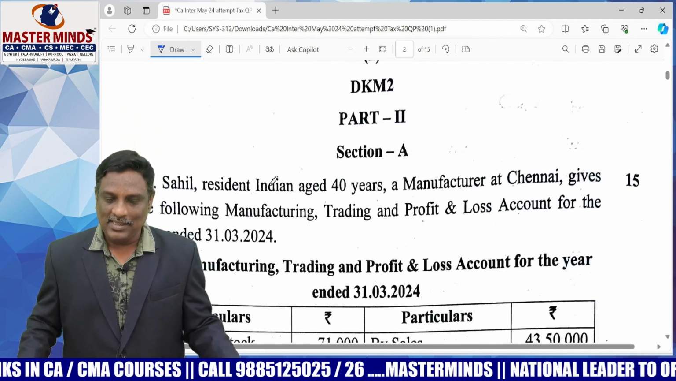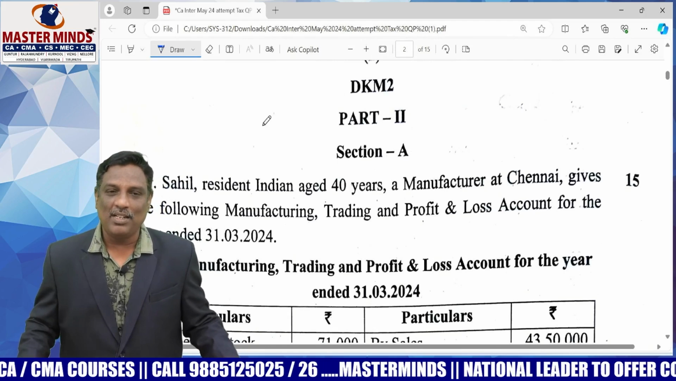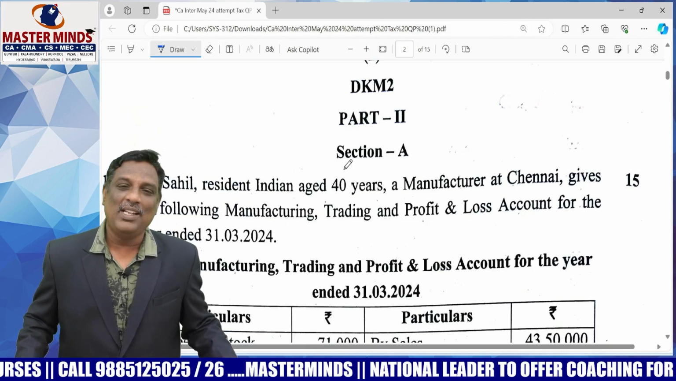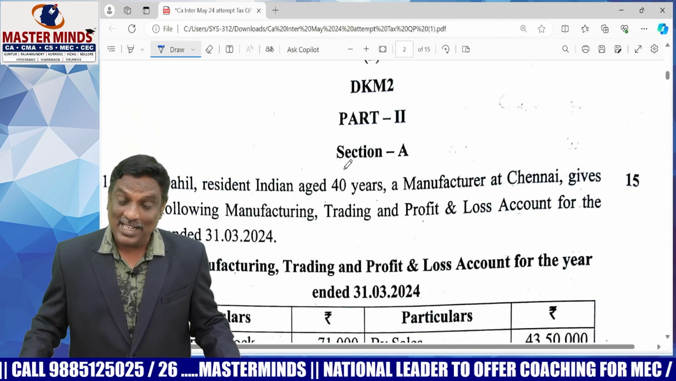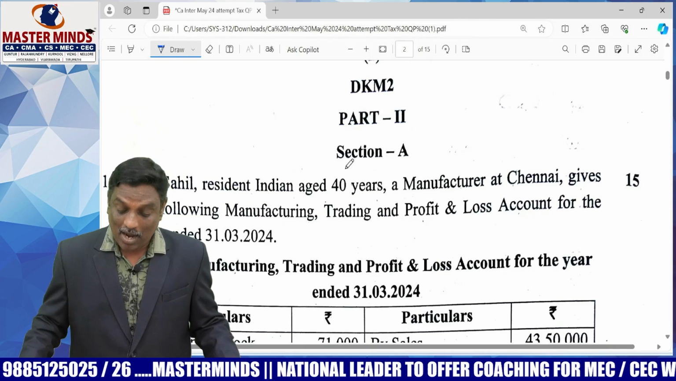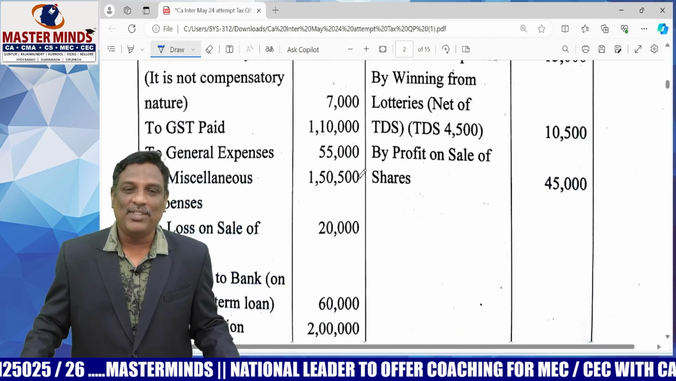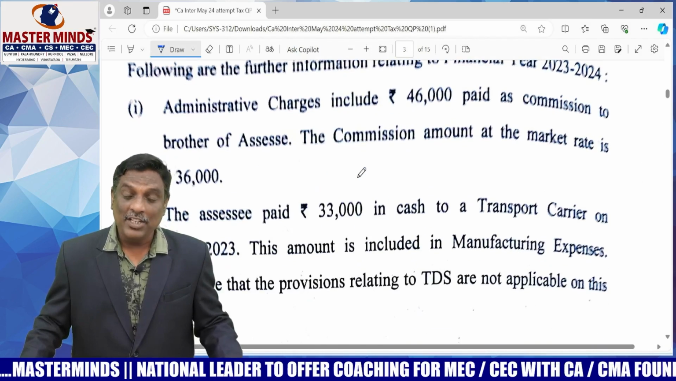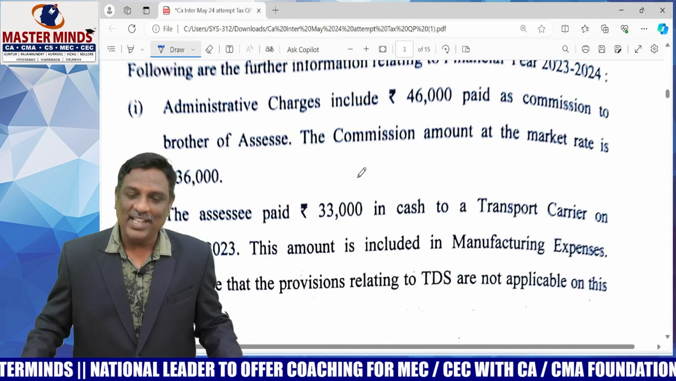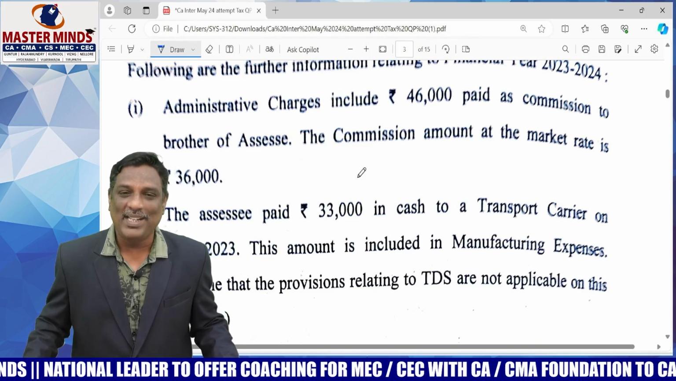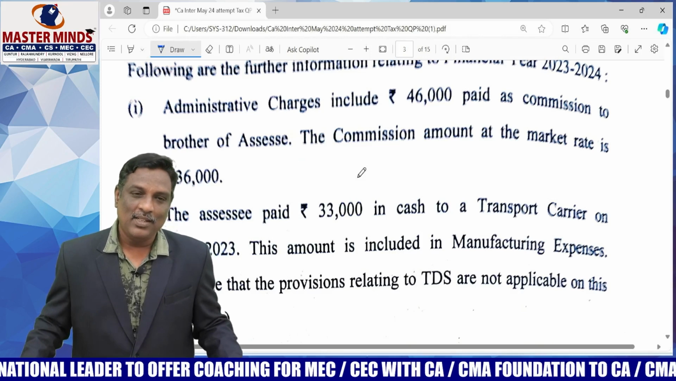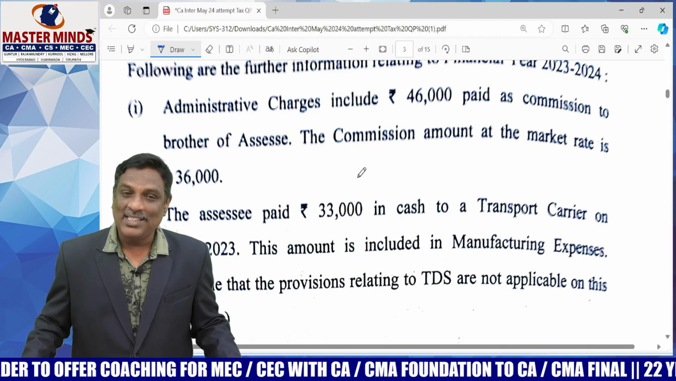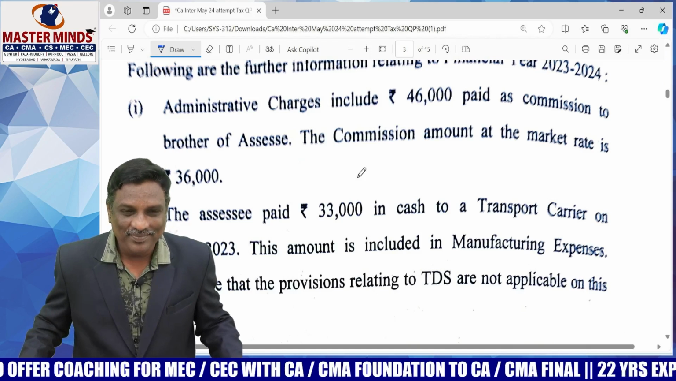Generally, total income is somehow difficult when compared to other problems in each and every attempt, but this time total income is very easy and it's a straight problem, and all the adjustments relating to this problem were covered in our material in various problems. So nothing new in this problem. Each and every adjustment was covered in our material in various problems. If you prepared well, then you can answer this question very easily.